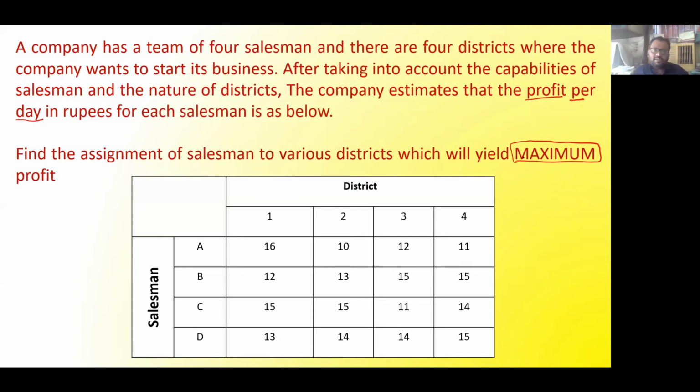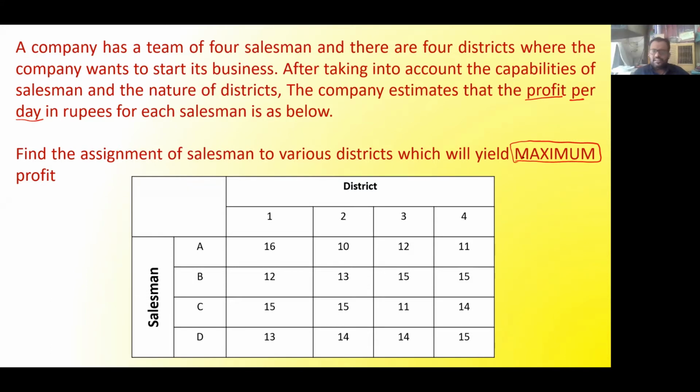Now, one important thing, so make a note of this. The method which we were following till now for the minimization case, listen to this carefully, that method is known as the Hungarian method for solving assignment problems.